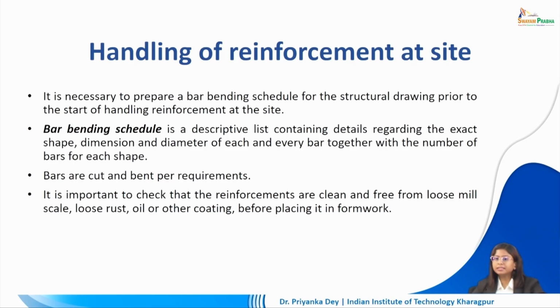So it's basically creating a list. These are the types of bars needed, this is their shape, this is their dimension, this is their diameter, and this is their frequency, that is the number of each such bar that we are going to use at the site. Together that forms a total list which becomes our standard go-to when we are doing the construction process.